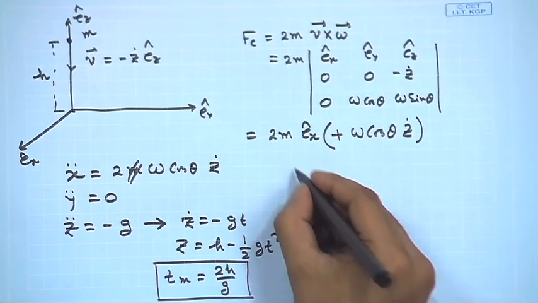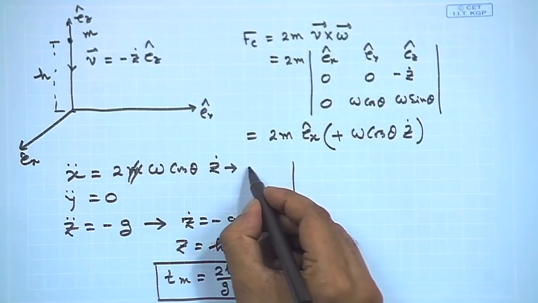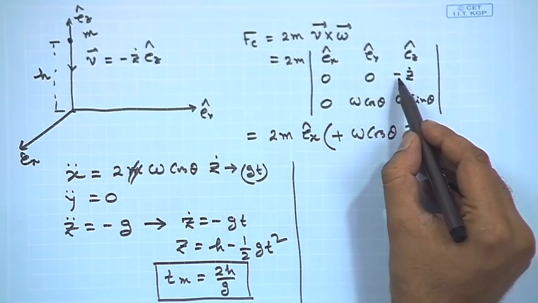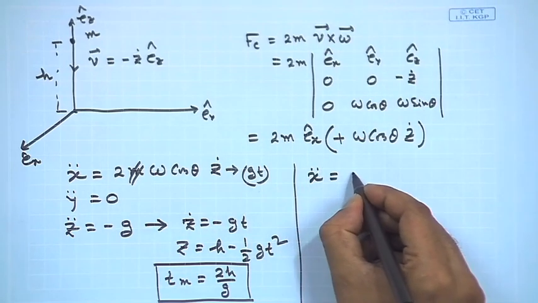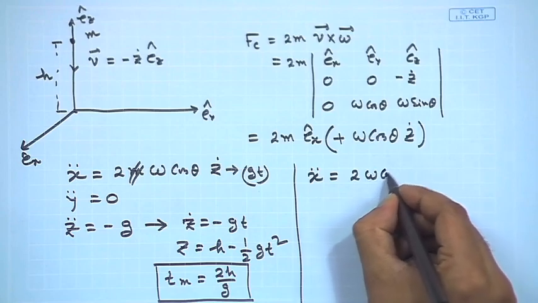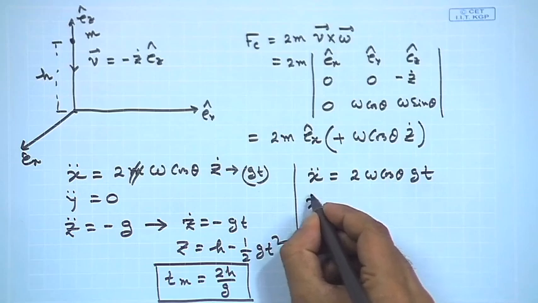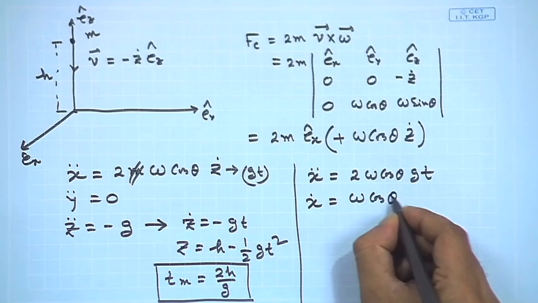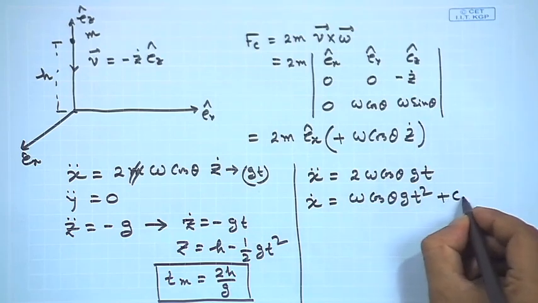Now, what we can do is substitute this with gt, and please remember we cannot write minus gt here because we have already included the minus sign here. So, what we need to do is write x double dot is equal to 2 omega cos theta gt. Now, integrating it once will give you omega cos theta g t square, this 2 will cancel, plus some constant c1.